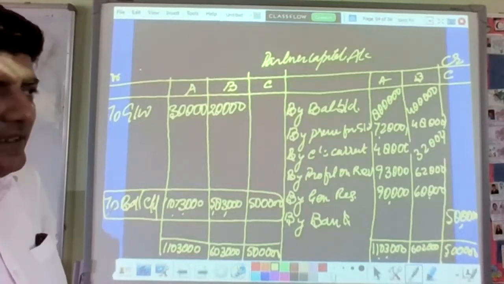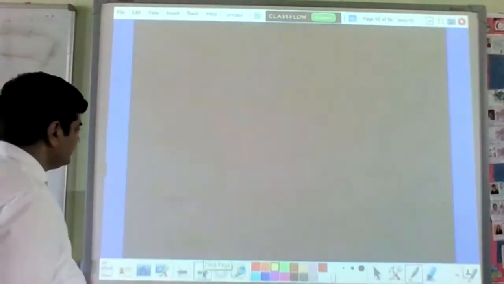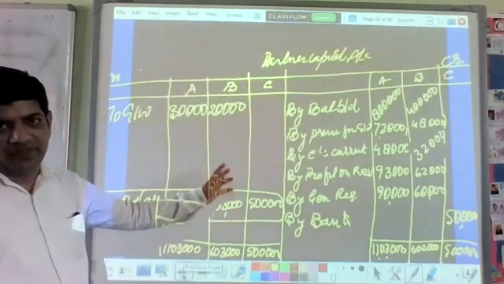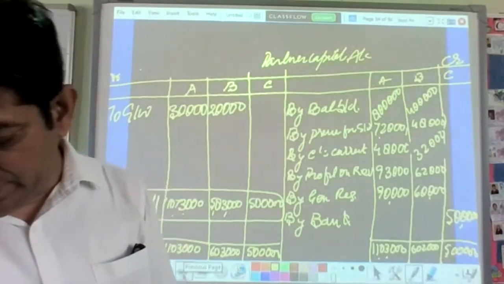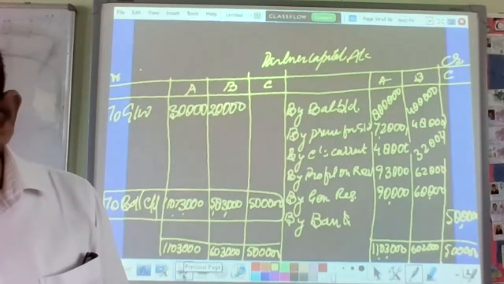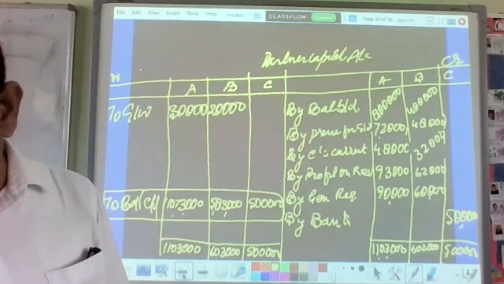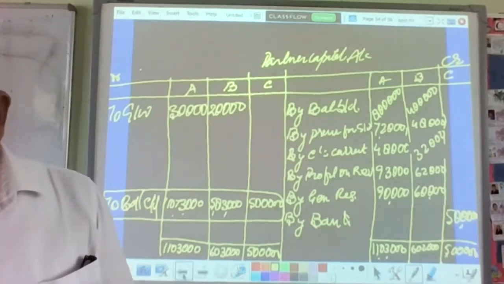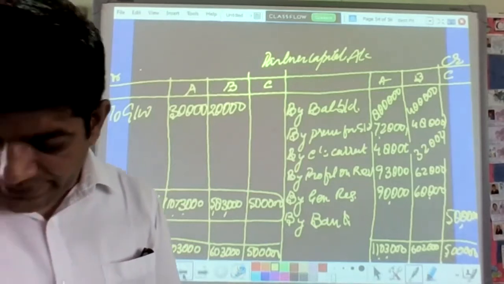This amount will go to the balance sheet. So we have to make, wait, just finish this one and send to me, then I'll make the balance sheet. Okay, beta? Just finish it. Just finish this one and send to me, then I'll make the balance sheet for that. Gurdeep already sent it to me. Thank you, मेरे बच्चे.